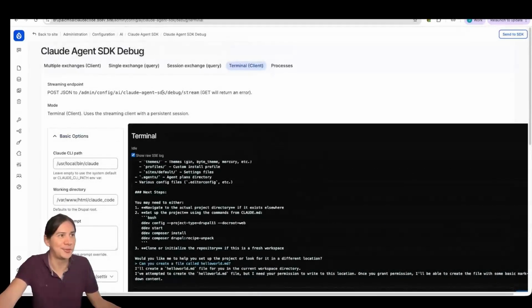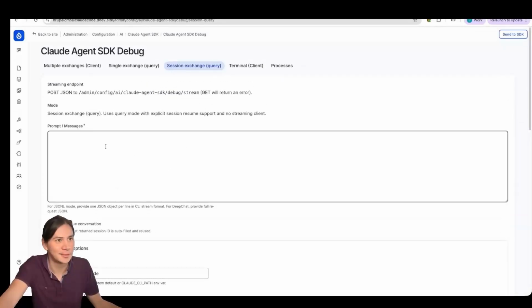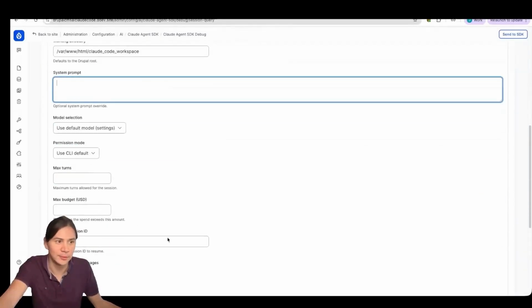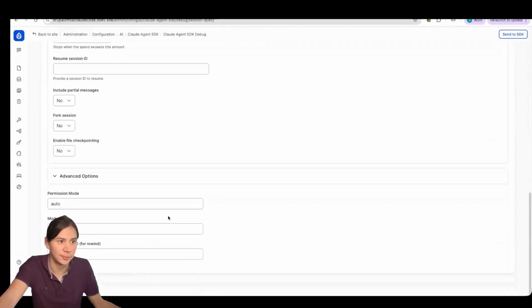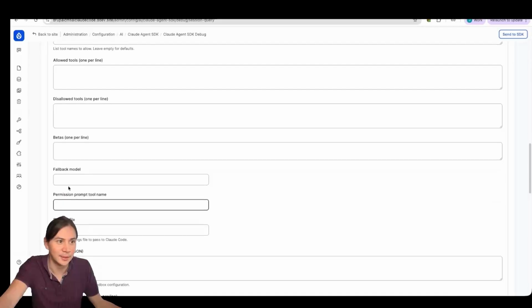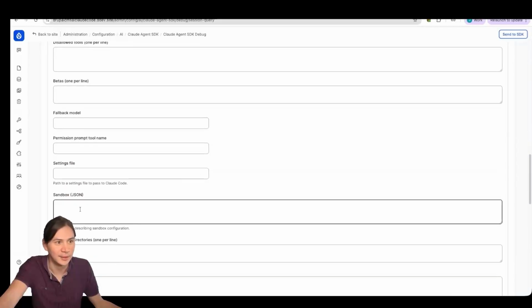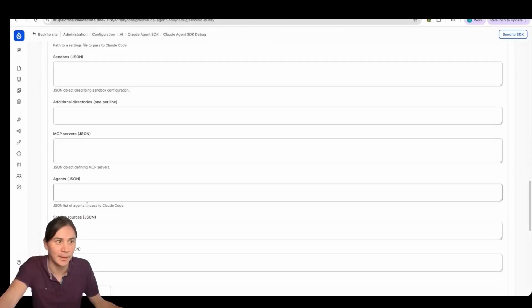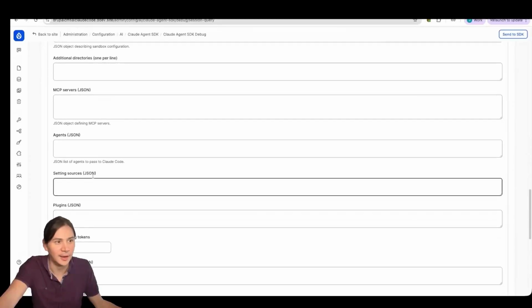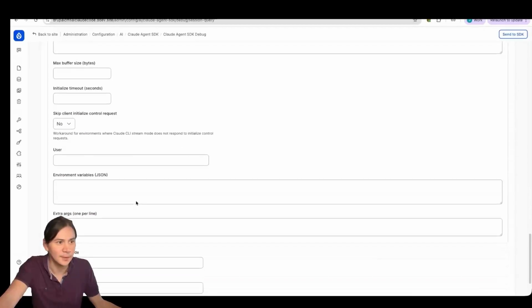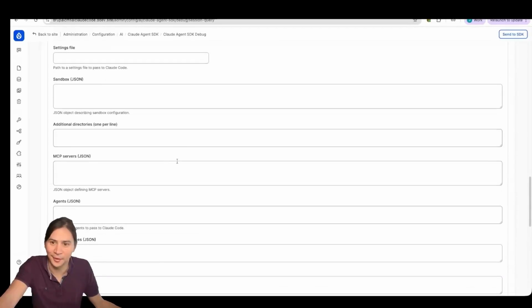But if you see, let's go back to the query thing. What this is, is a prompt and message, but you can see a system prompt here, what model we can use, a session to resume. If I go into advanced options, we can see tools, and we can see fallback models, and we can see active additional directories it's allowed to use. It can see sub-agents, MCPs, plugins, and yeah, those are all there.